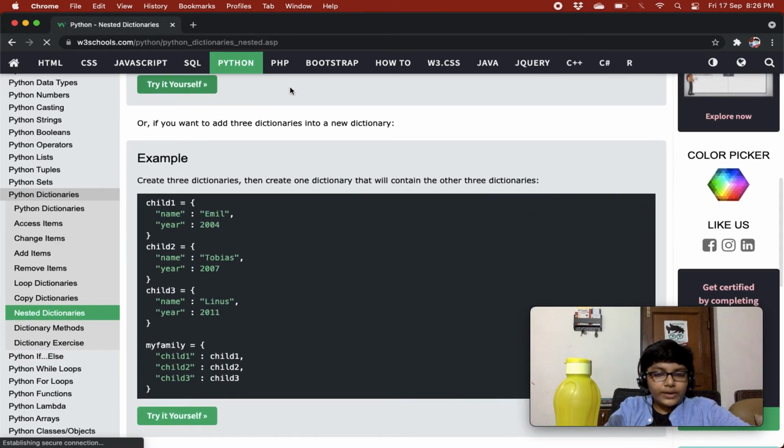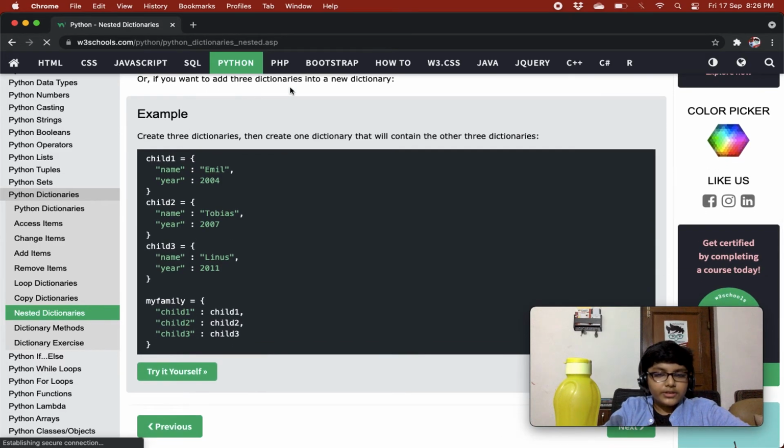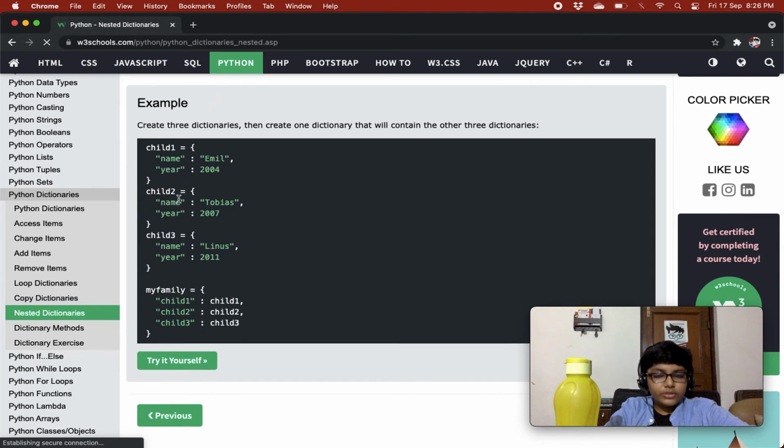Or if you want to add three dictionaries into a new dictionary, create three dictionaries, then create one dictionary that will contain the other three dictionaries. So for example, we have three dictionaries over here. Then we have myfamily, where child1 equals child1, so this first dictionary. Then child2 equals child2, that is the second dictionary. And then child3 equals child3, that is this third dictionary.